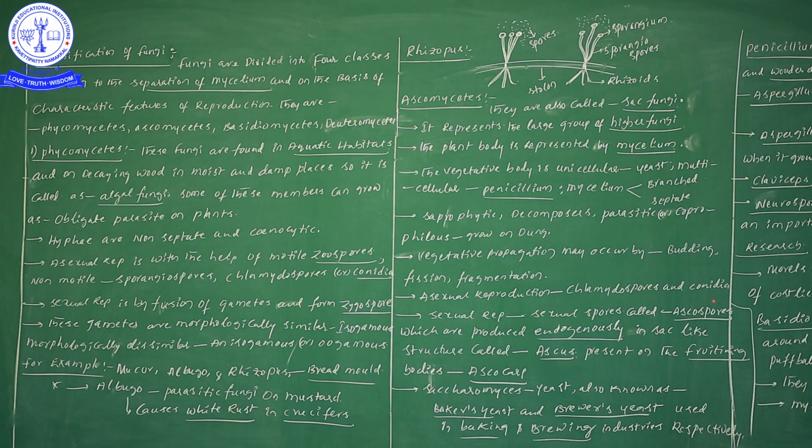One more time, ascospores are produced endogenously in a sac-like structure known as ascus, and this ascus is present on the fruiting body. Diagrammatically, we can assume this in our mind.